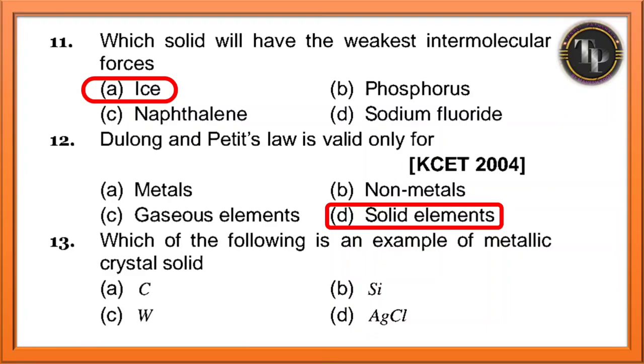Which of the following is an example of a metallic crystal solid? See guys, looking at the options, which answer is correct? Yes, option number C, tungsten. W is the correct answer. This is an example of a metallic crystal solid. Yes guys.